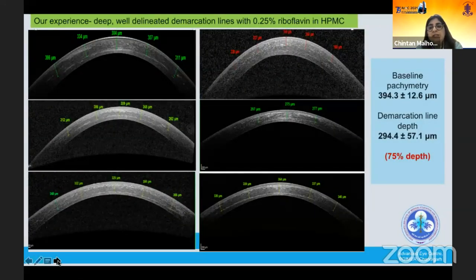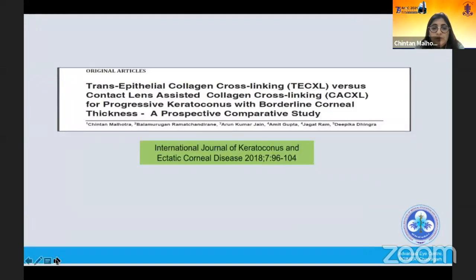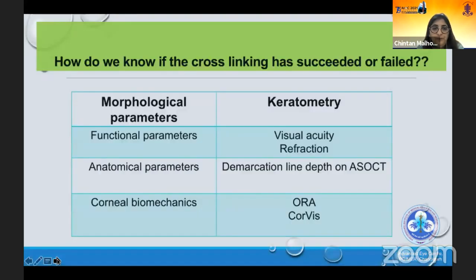And so our experience has again been that, as opposed to the previous literature, the demarcation lines we were seeing were very well demarcated and delineated in transepithelial CXL, up to the tune of 70 to 75% depth, which is the same as conventional CXL. And this we had published in the International Journal of Keratoconus and Ectatic Corneal Diseases. And I believe that this is because of the use of HPMC riboflavin, combined with the fact that the transepithelial riboflavin has a higher concentration, that is 0.25% rather than 0.1% of riboflavin.